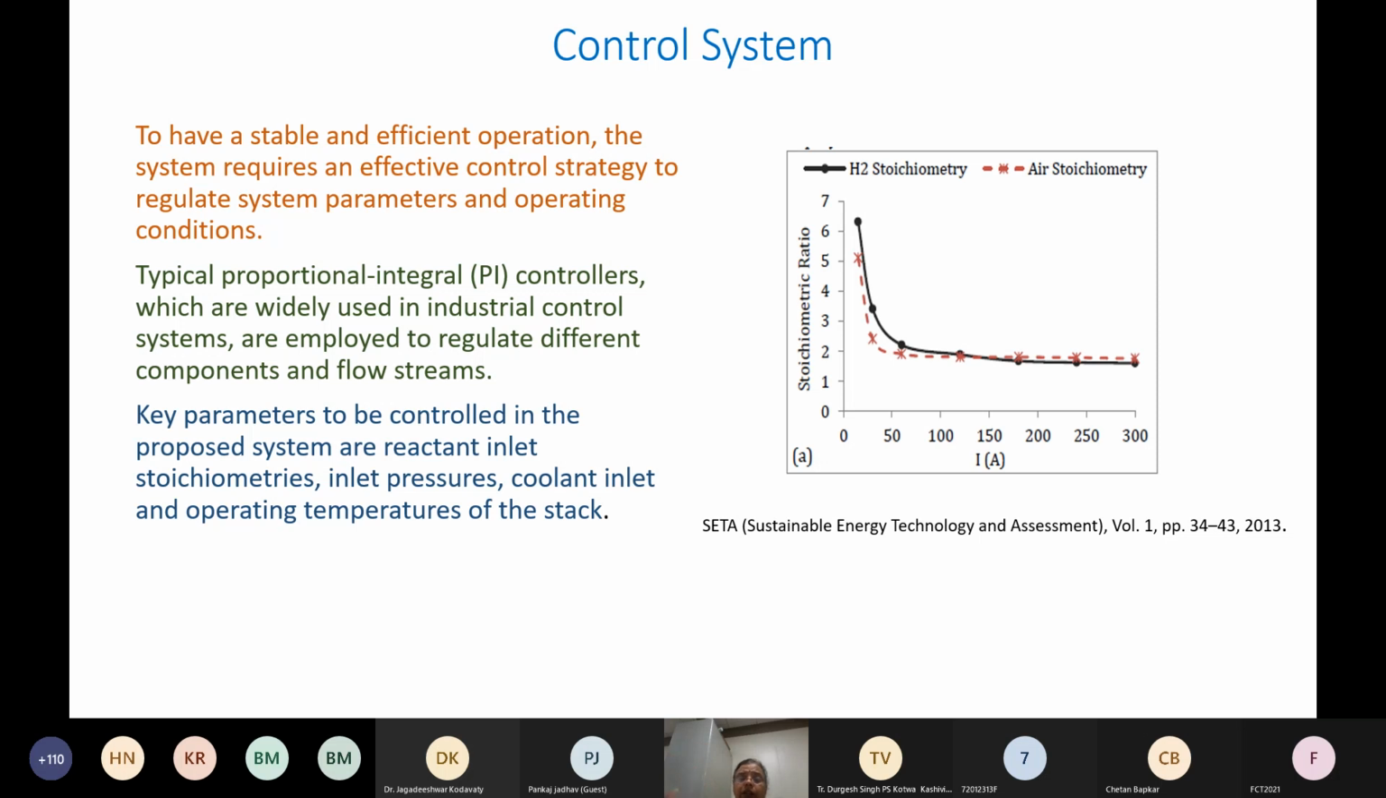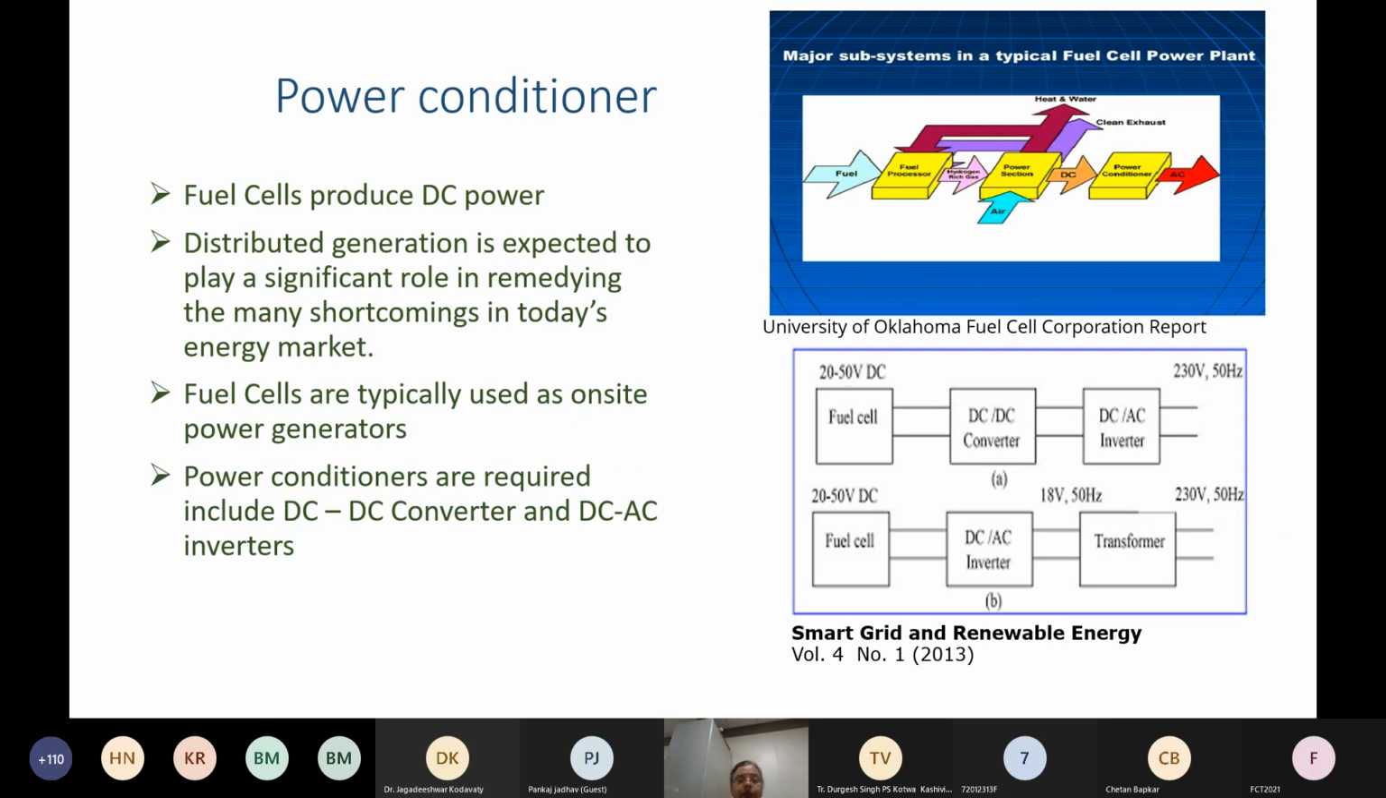Inlet pressures, all these things need to be monitored, and should be displayed actually, so that you can take proper action actually.